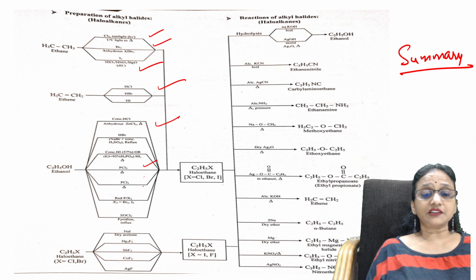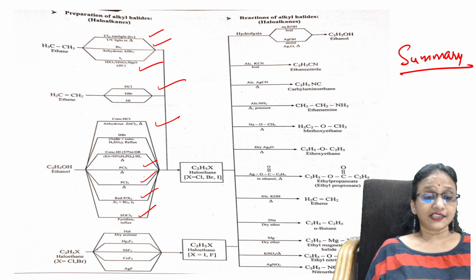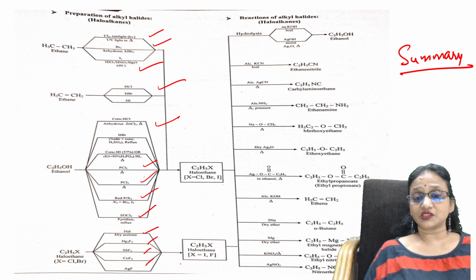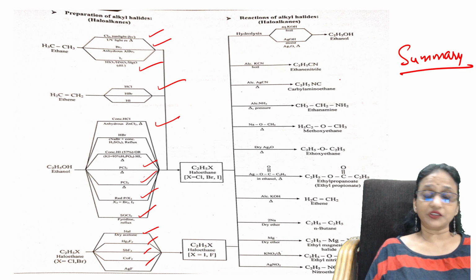You can use PCl5, PCl3, red phosphorus to form your haloalkanes. Then for haloalkanes you can use the Swarts reaction and Finkelstein reaction. In the same way, I have taken different chemical properties. We are going to solve the MCQs for that.